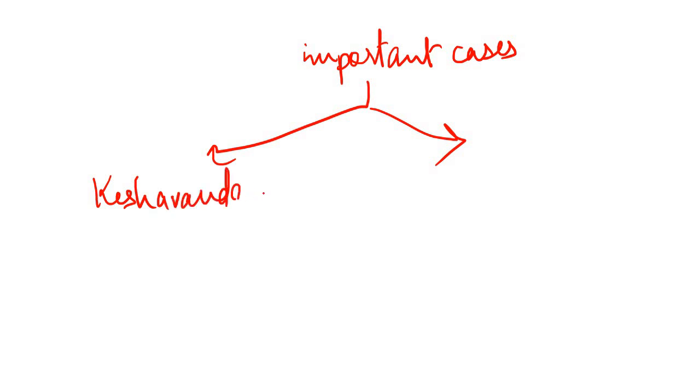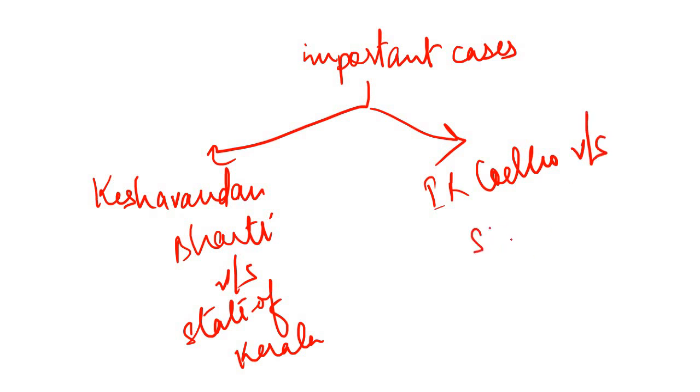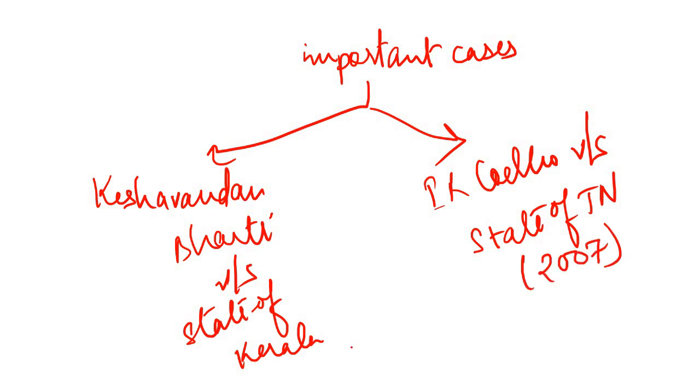The first is the Keshavananda Bharti case versus State of Kerala, whereas the second is the I.R. Coelho case, or I.R. Coelho versus State of Tamil Nadu. It was in 2007, whereas the first was in 1973.